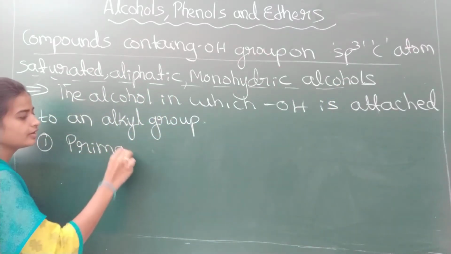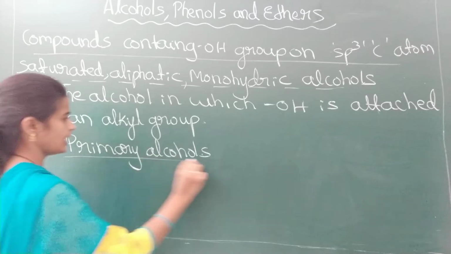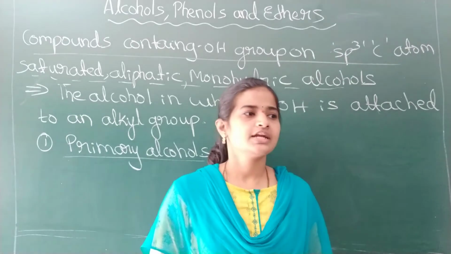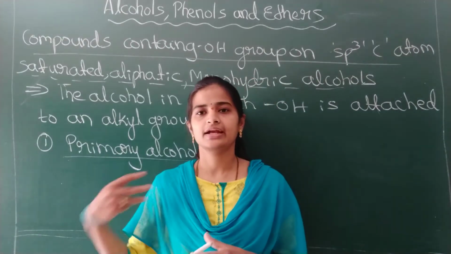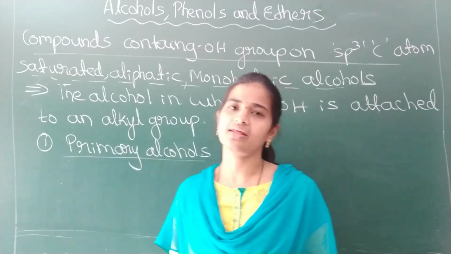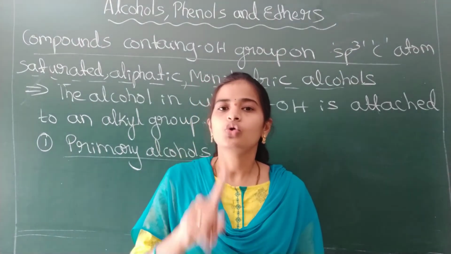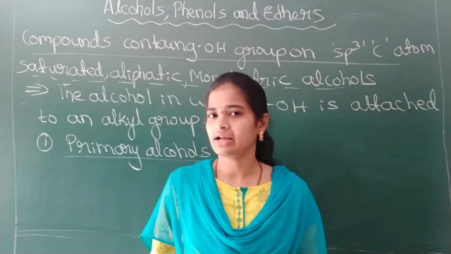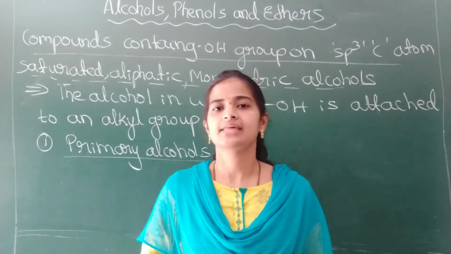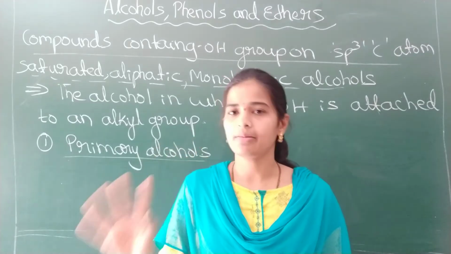Primary alcohol. In the previous chapter we studied primary alkyl halide, secondary alkyl halide, tertiary alkyl halide. In the same way it is here. To understand this we should know what is primary carbon atom, secondary carbon atom and tertiary carbon atom. A carbon atom attached directly with 2 or 3 hydrogen atoms is called a primary carbon atom. A carbon atom attached directly with 1 hydrogen is called a secondary carbon atom. A carbon atom attached directly with no hydrogens is called a tertiary carbon atom.